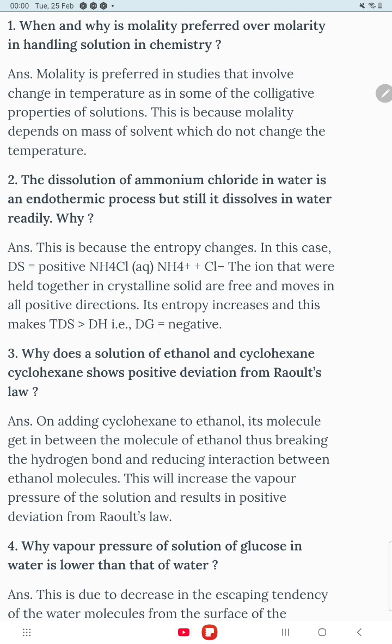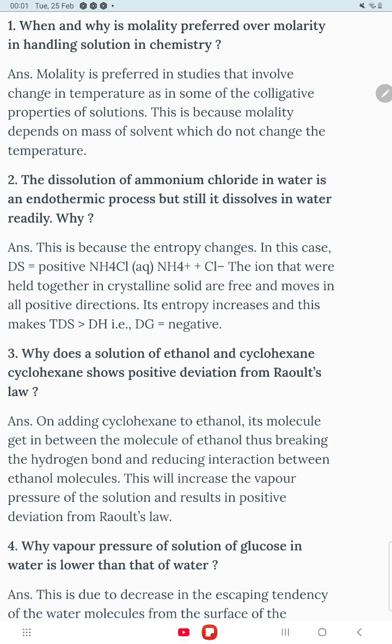The first question: when and why is molality preferred over molarity in handling solutions in chemistry? Molality is preferred in studies that involve change in temperature, as in some of the colligative properties of solutions. This is because molality depends on the mass of solvent, which does not change with temperature. That is why molality is preferred, student.